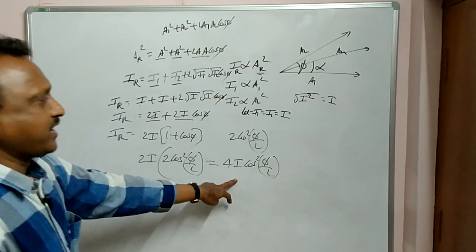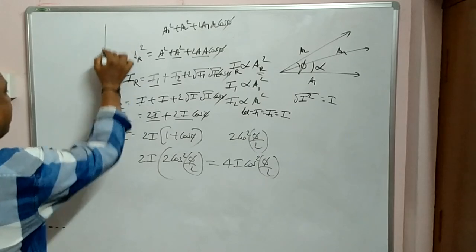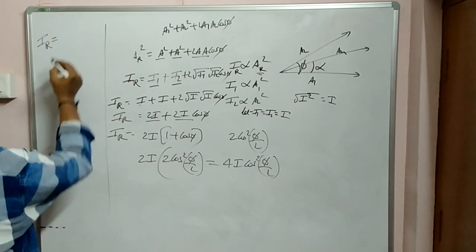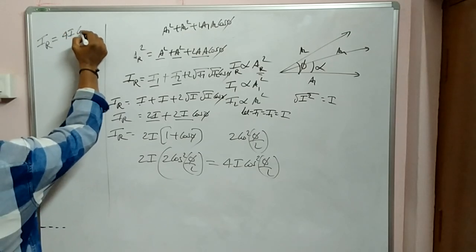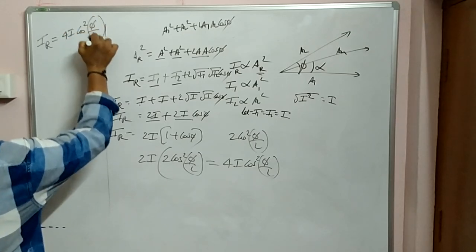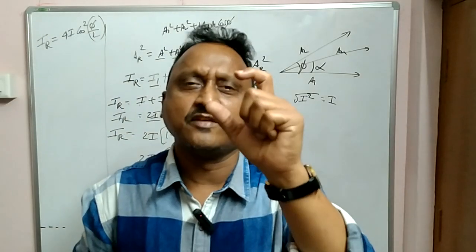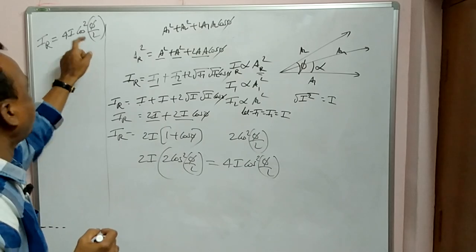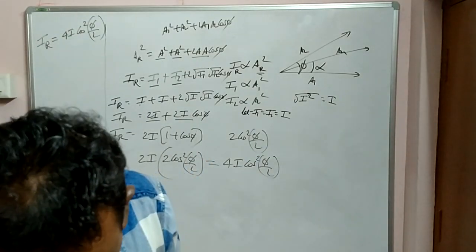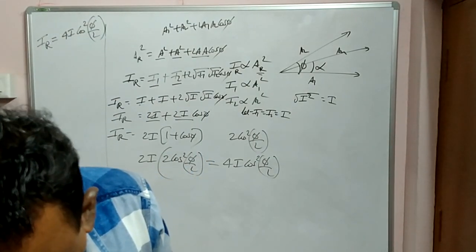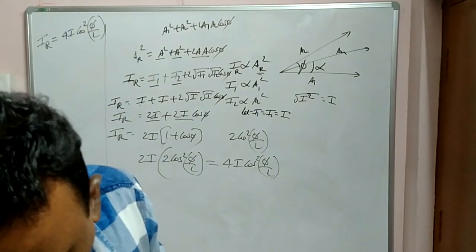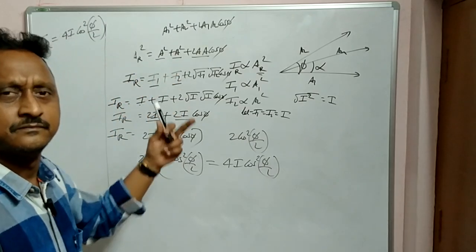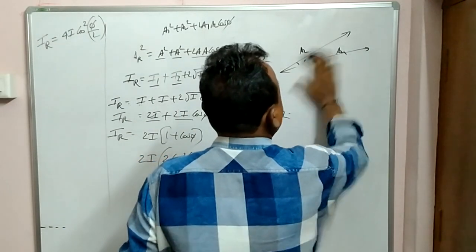So this is a very important formula. Sometimes in advanced level they will be asking. Okay. So the resultant intensity I of the waves is given by 4I into cos square phi by 2, where phi is the phase difference. Very important formula. Okay, very important. Clear? Okay. Now let us go to the next one, that is the famous experiment, Young's double slit. Copy it.